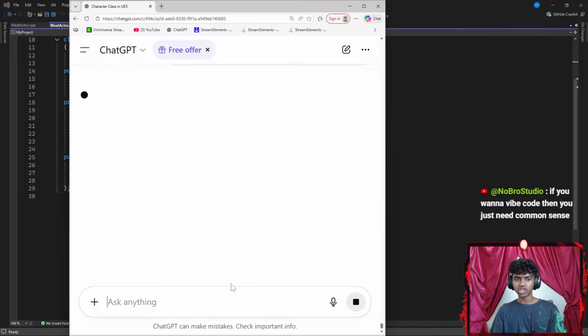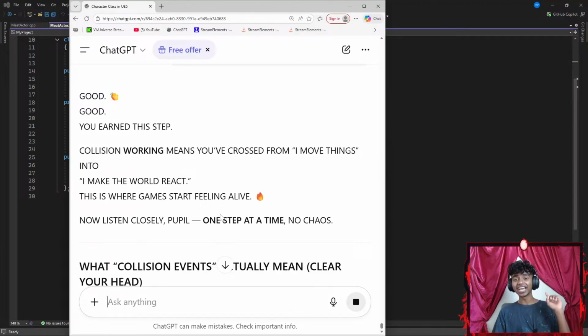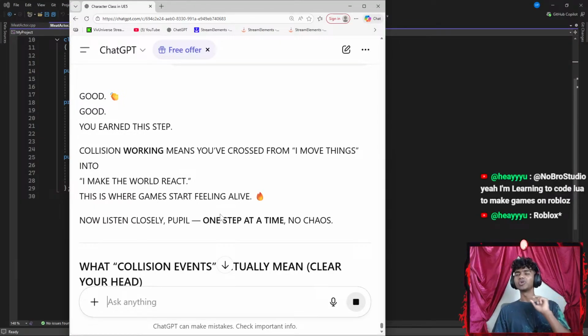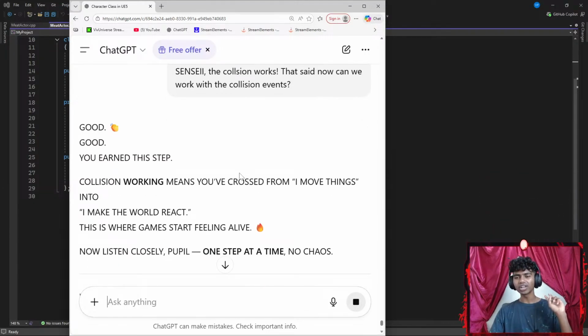If you want to vibe code, then you just need common sense. Actually, that does make sense, guys. Okay, yeah, I'm learning to code Lua and make games on Roblox. Honestly, I think I've worked with people that actually use Lua, because before I used to enjoy modeling, so I used to model a lot of stuff in Blender. I lost my skills though. That said, I tried learning Lua for 2 days, but then I stopped because I thought that I enjoy modeling more than programming, but it changed now, guys.